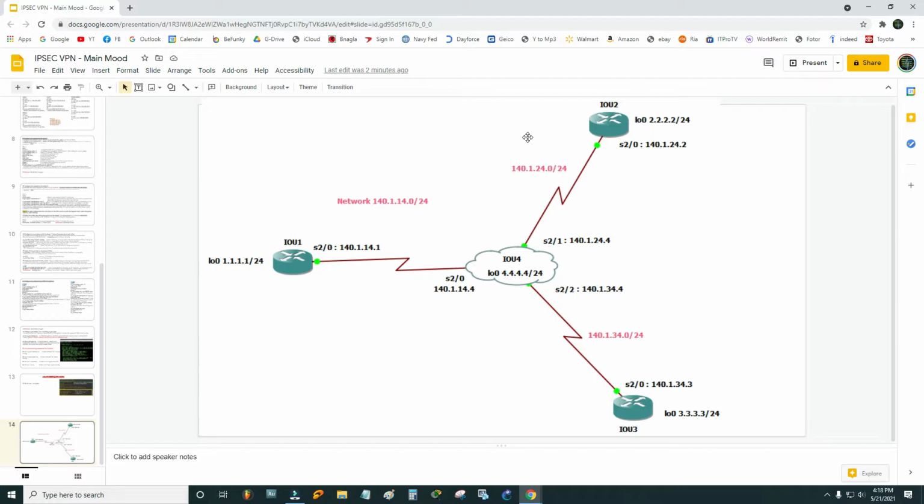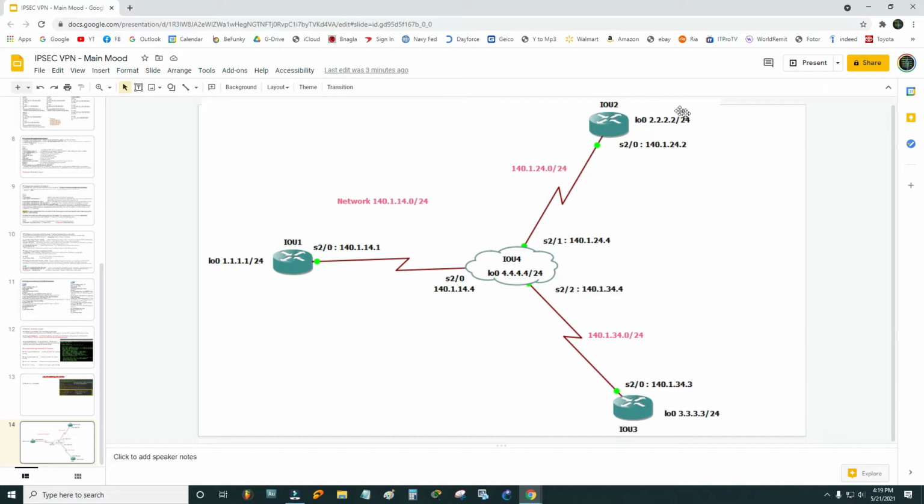I have to do all the similar stuff on router 2. As I have said before, router 2 is going to be the responder for the site-to-site IPSEC VPN. One router will play the role of initiator and the other router is going to be the responder. In this case, IOU 1 or router 1 is the initiator, he is proposing, and router 2 or IOU 2 is the responder, he is accepting. What about the protocol, hashing, encryption, secret keys, the transform set, everything he will be giving to him. He will accept all that protocol and send back to him again. So we have finished with router 1.